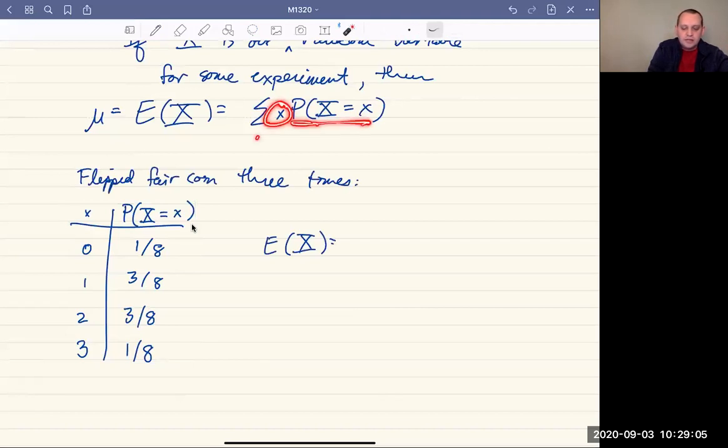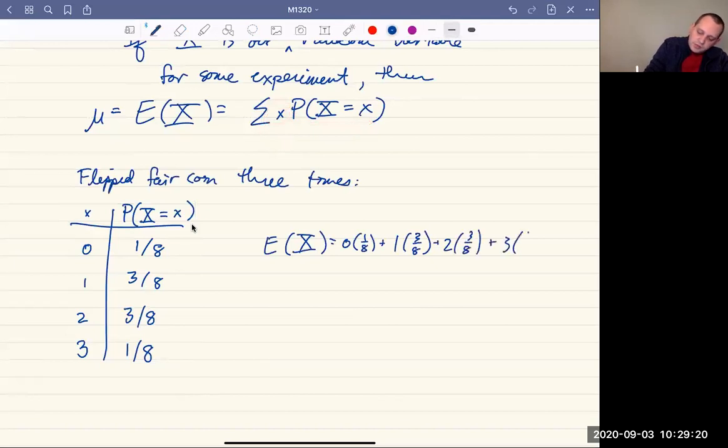And this symbol means that we're going to add them all up. So we're going to get 0 times 1/8 plus 1 times 3/8 plus 2 times 3/8 plus 3 times 1/8.